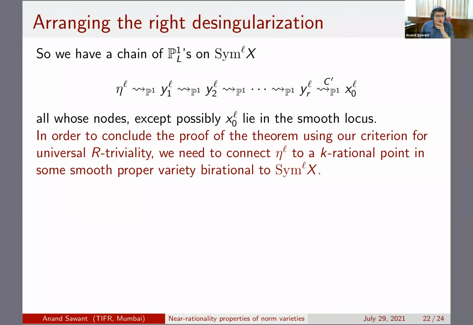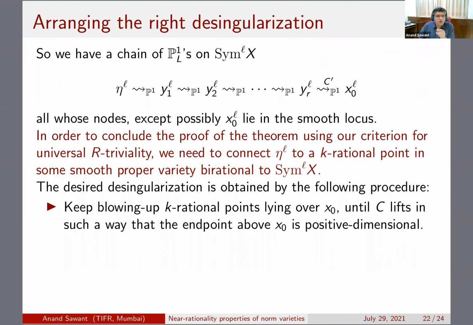So this is what we need to do. We need to connect this eta to the L to a k-rational point in some smooth proper variety birational to Sym^L X. Let me give a heuristic before I say what we are going to do. So the heuristic is as follows.